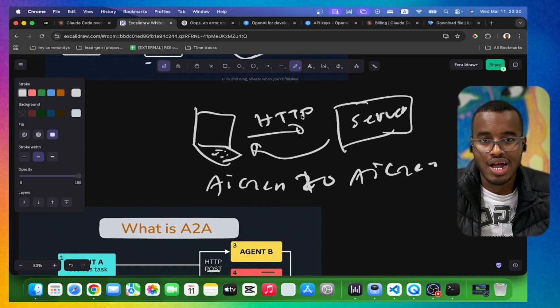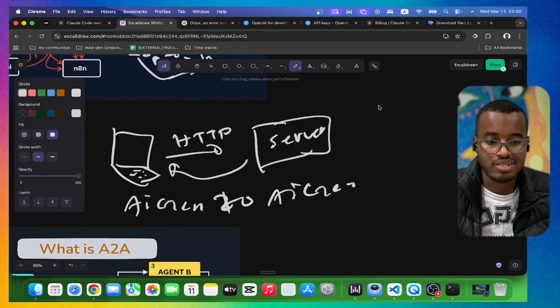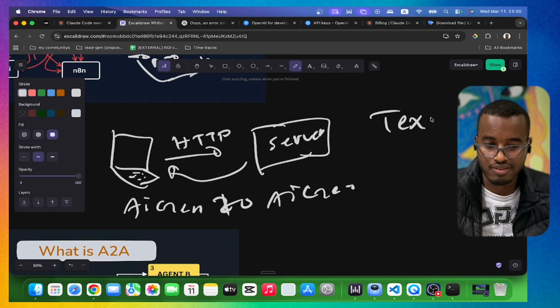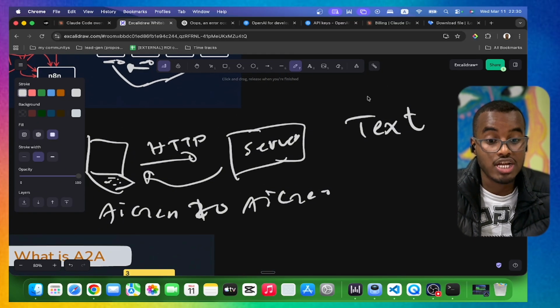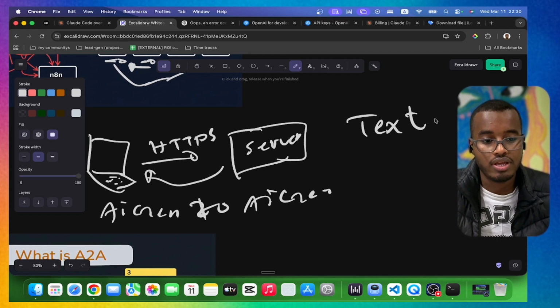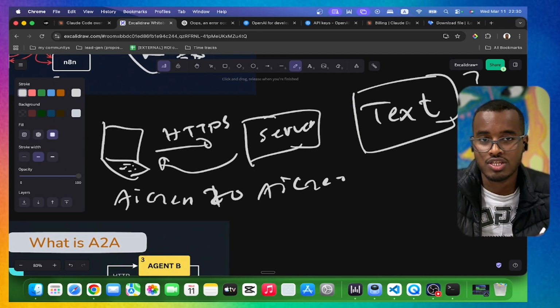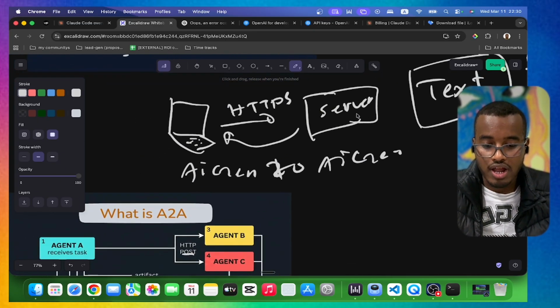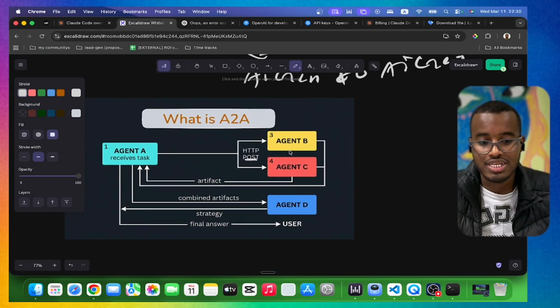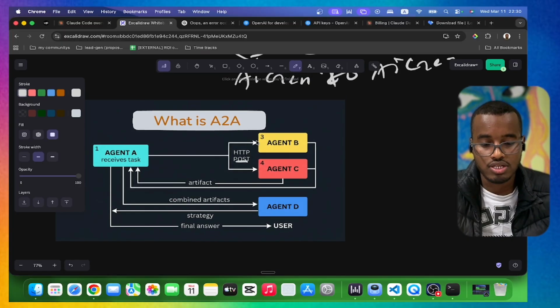HTTP is plain text, just text. But right now we use HTTPS, so we encrypt this text so no one can read it.